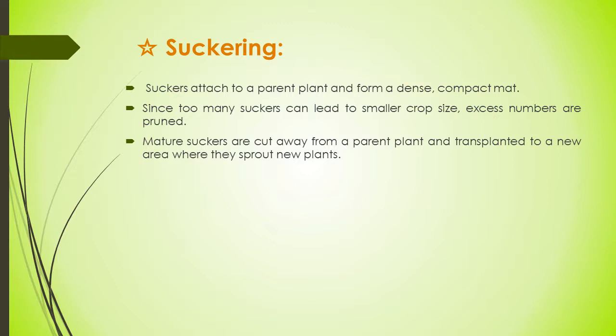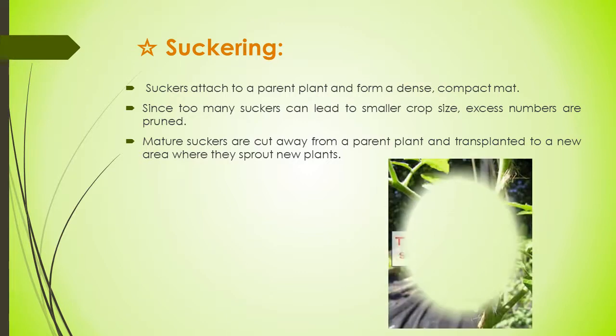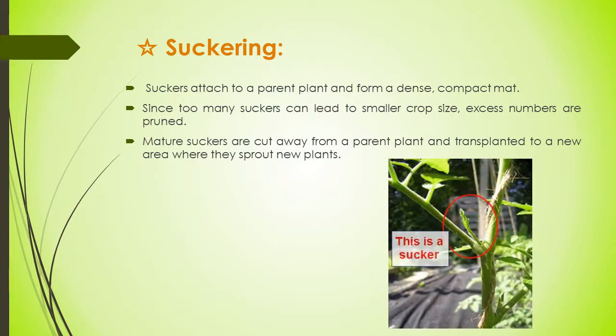Suckers attach to a parent plant and form a dense, compact mat-like structure, and since too many suckers can lead to smaller crop size, excess numbers are pruned, and mature suckers are cut away from the parent plant and transplanted into a new area where they sprout new plants.